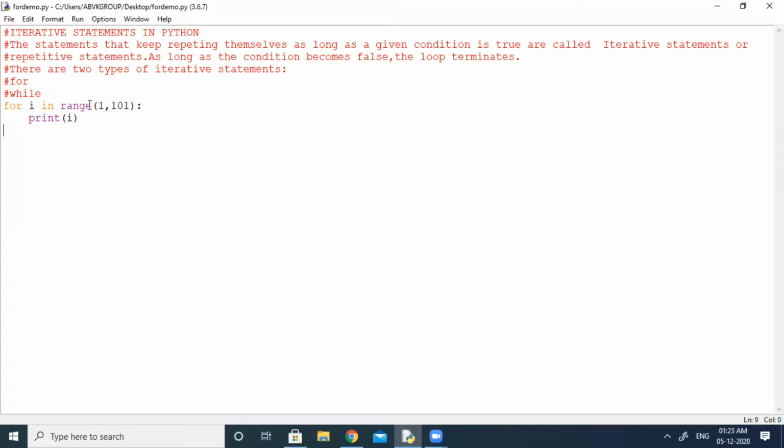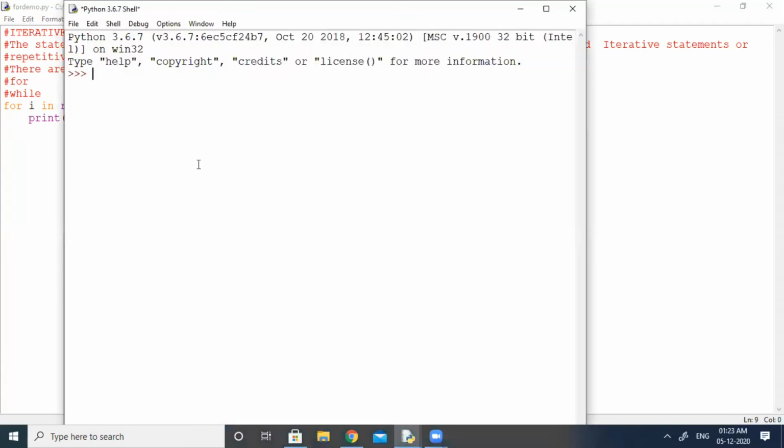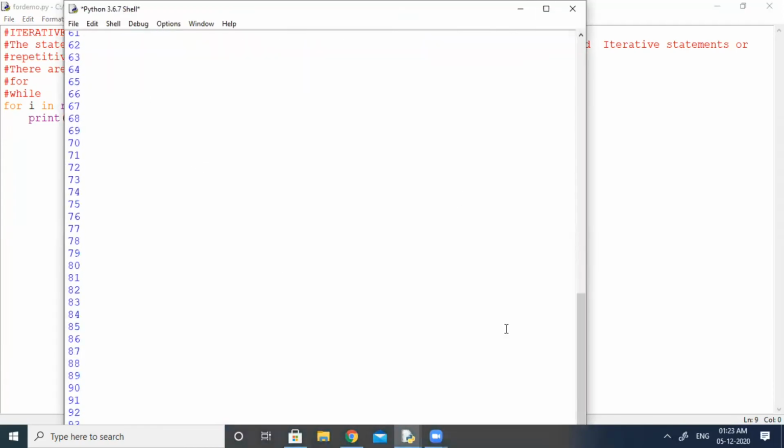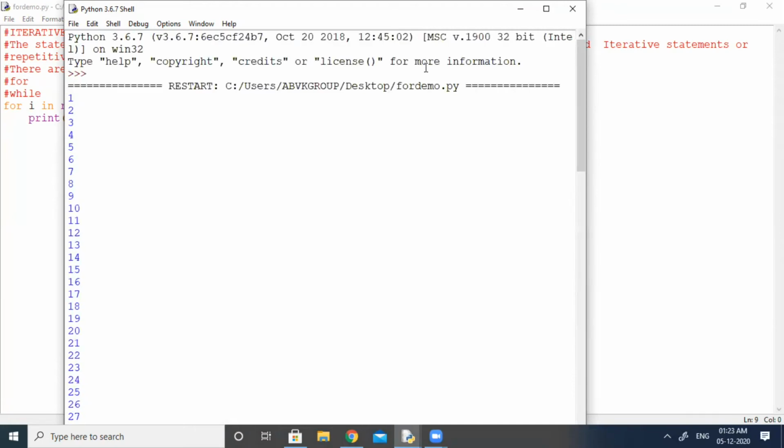Now let us save the program and see the output. Run module. So you can see the output here. The first value it showed you is 1, and the last value you are able to see here is 100. So 100 is the last value and the first value is 1.